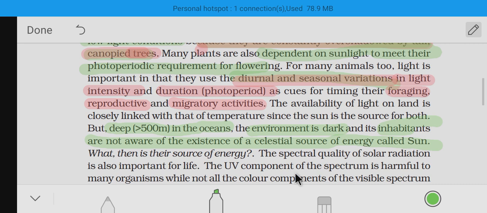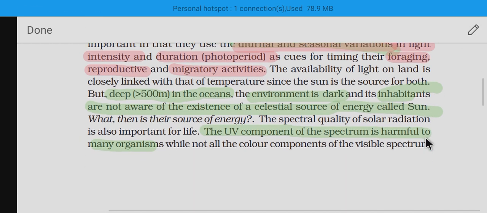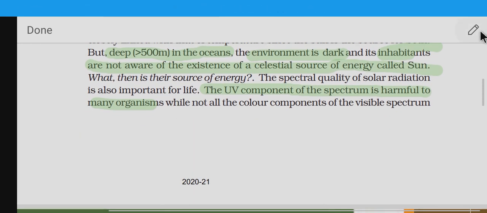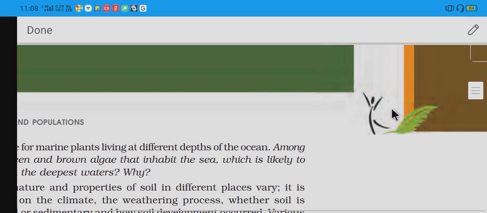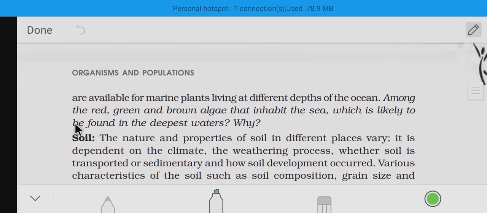Next, the UV component of the spectrum is harmful to many organisms, while not all the color components of the visible spectrum are available for marine plants. We always say that the UV component is harmful to many organisms. Absolutely it is harmful. And not all the colors of the visible spectrum are available for the marine plants.